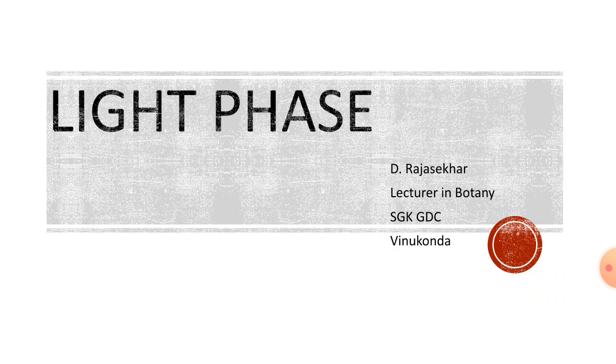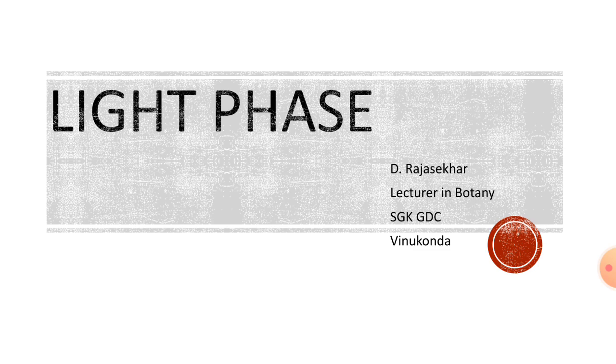As we all know, chloroplast is the major site of photosynthesis, where the thylakoids, which are also called together as grana region, is where light phase takes place, and in the stroma region of chloroplast dark phase actually takes place.